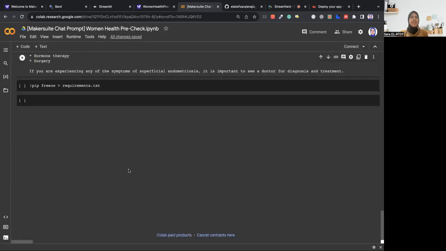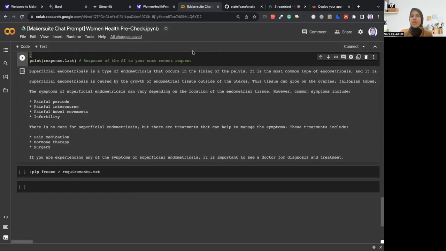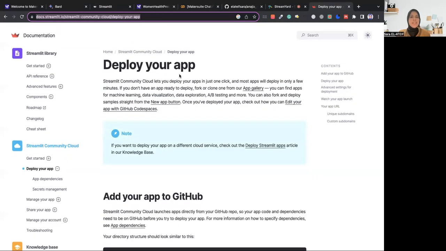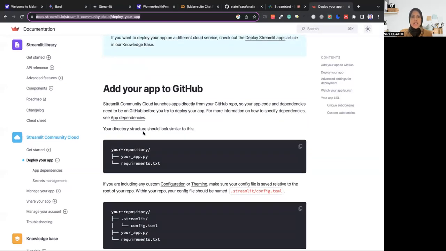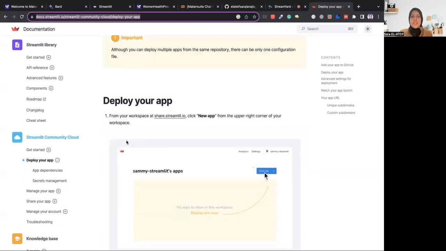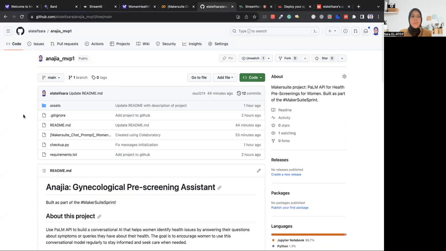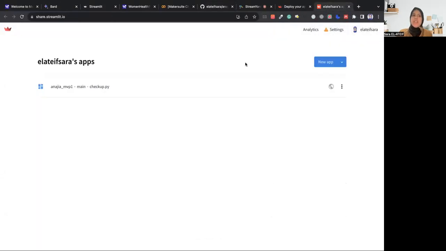Now let's deploy this application. To deploy the application, we're just going to be using Streamlit. And how can you deploy an application in Streamlit? Simple, you just follow what they tell you to the T. You open this thing here. Oh yeah, one thing before, sorry, I forgot: you need to put your project in GitHub before you can actually deploy it on Streamlit.